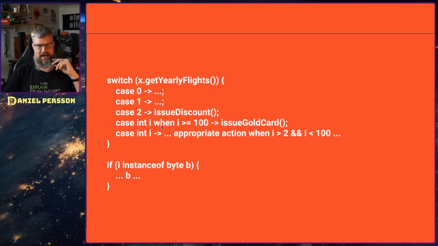You can also have expressions in them, and see that you have an int i where the number is larger than 100, for instance, and so on. But you can also have an instanceof here. So if I have an integer and I say, is this an instance of a byte?